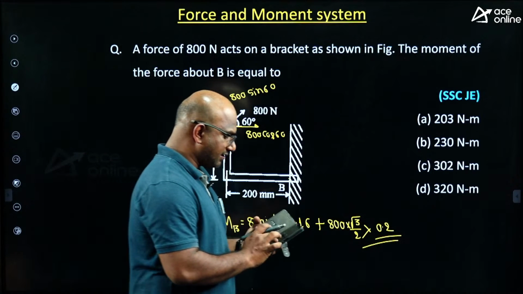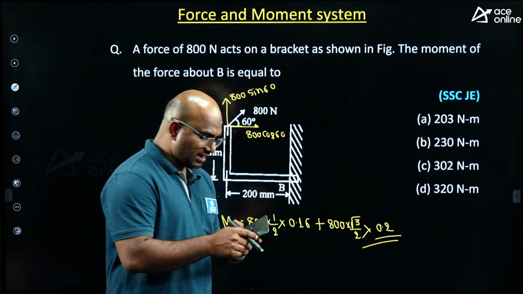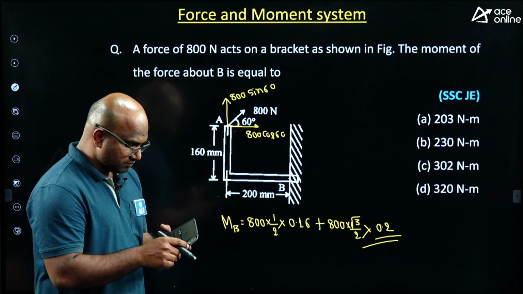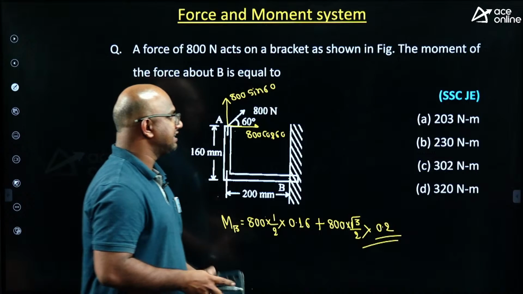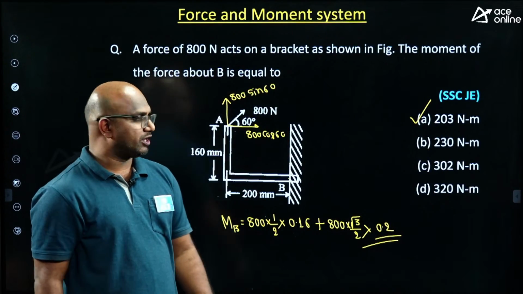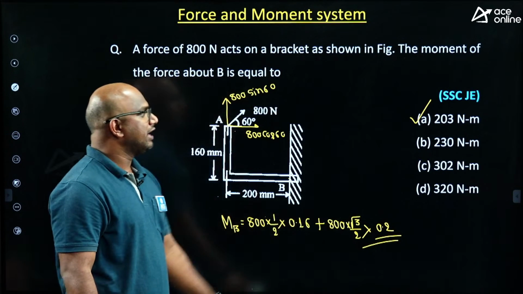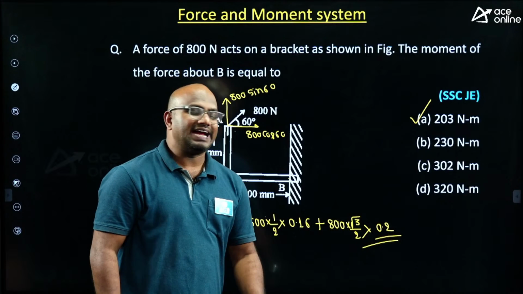Approximately how much is coming, guys, everyone? Let us see, who is going to give me the answer here? Yes. The right answer is, guys, 203. You can substitute 1.732 for root 3, guys. You get 203 newton meter as the right answer here.